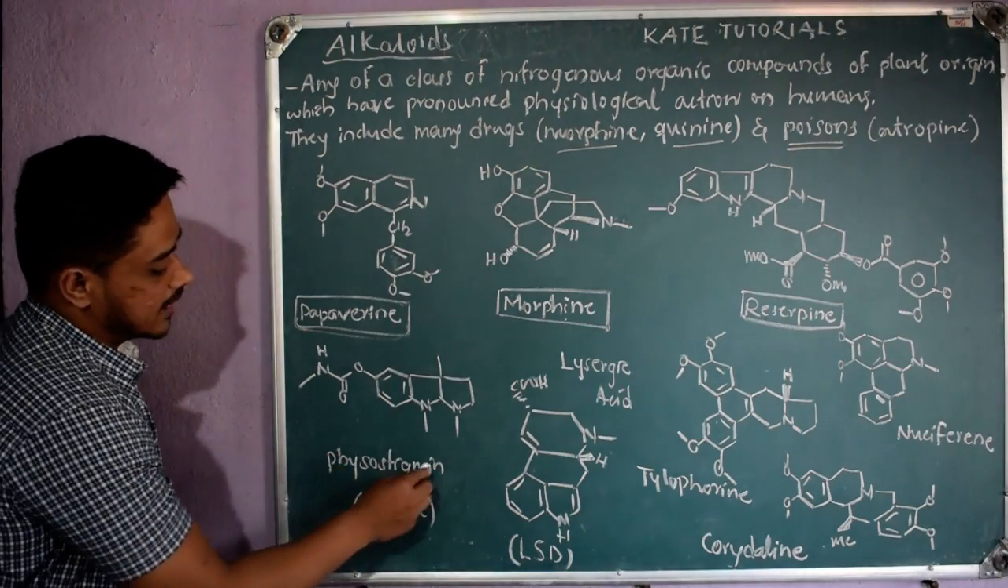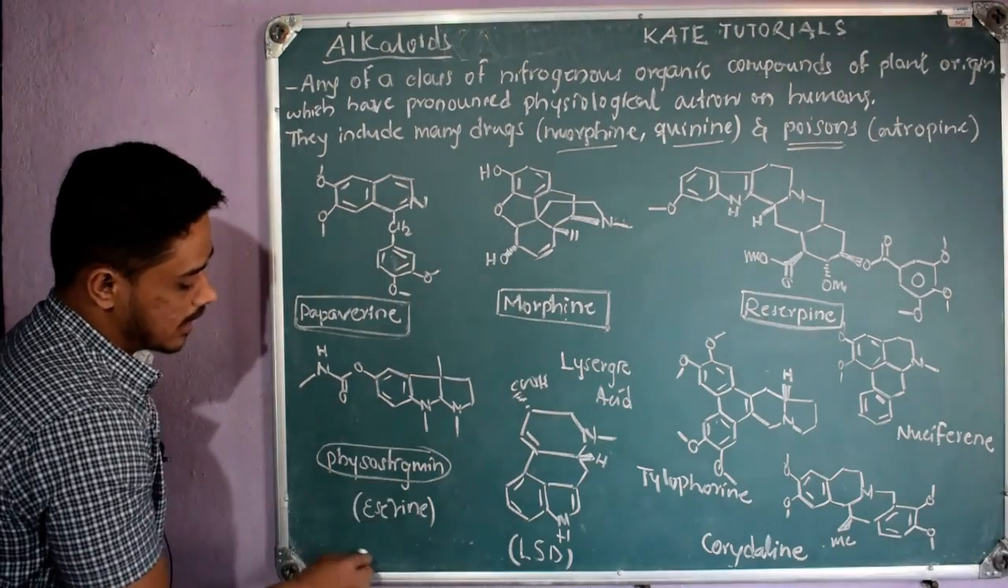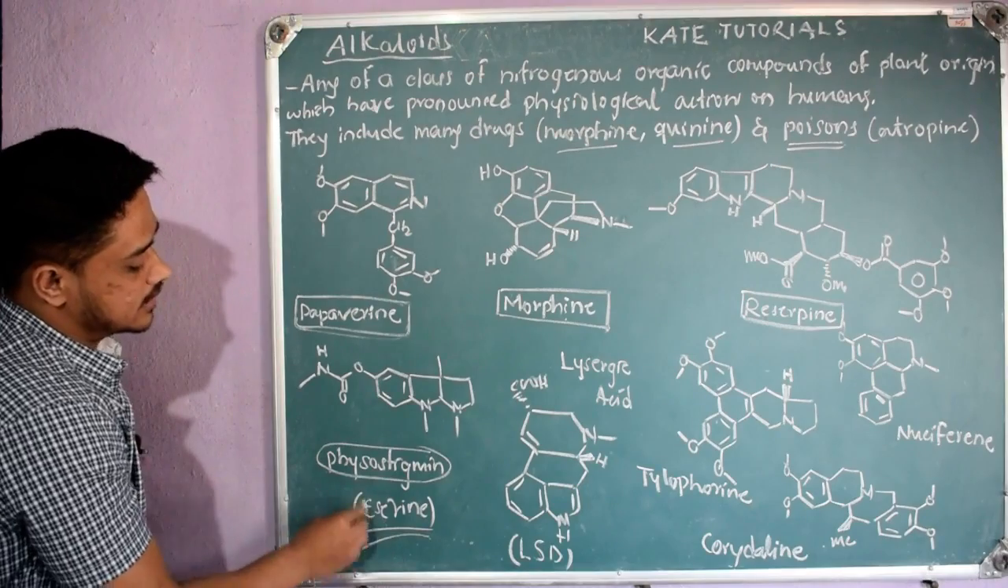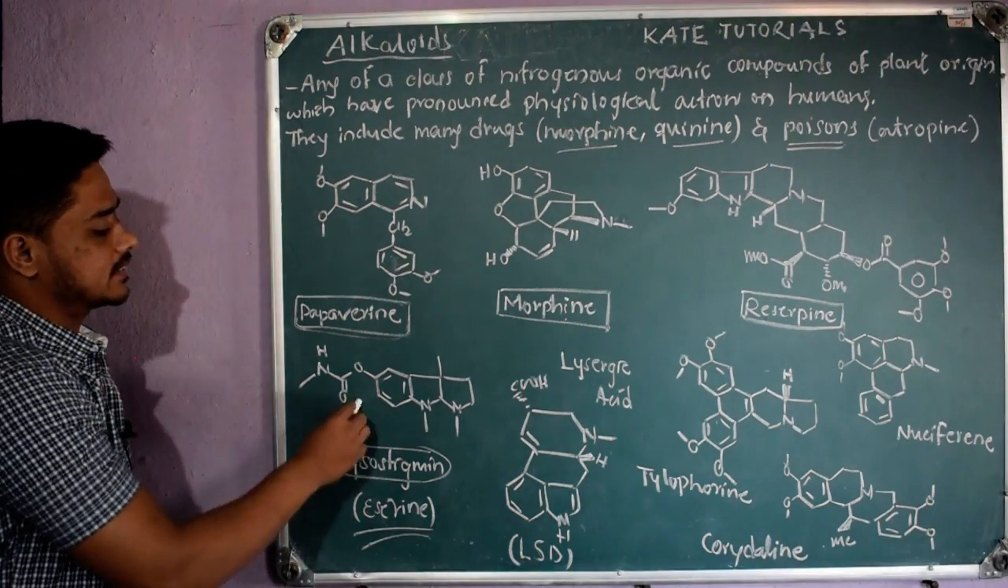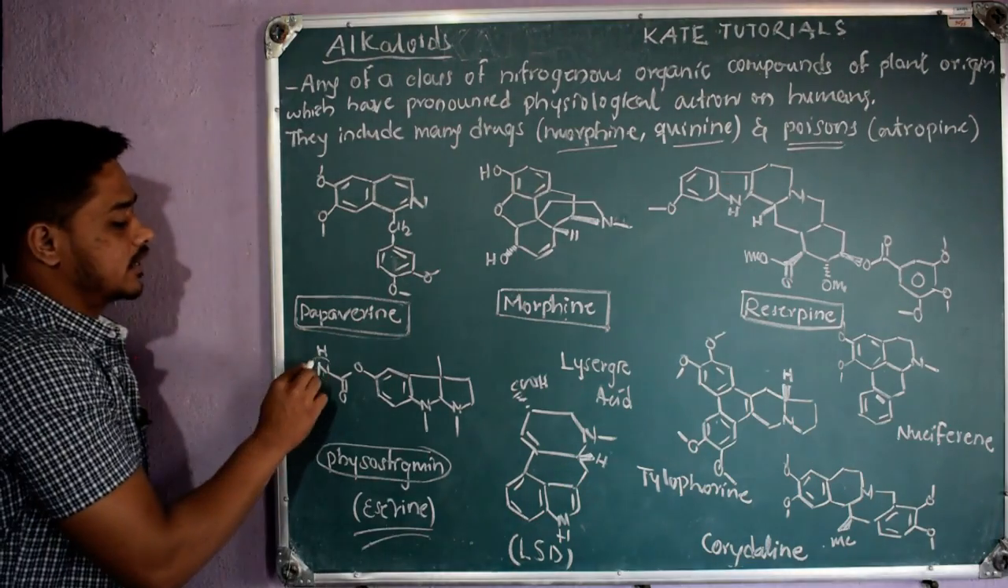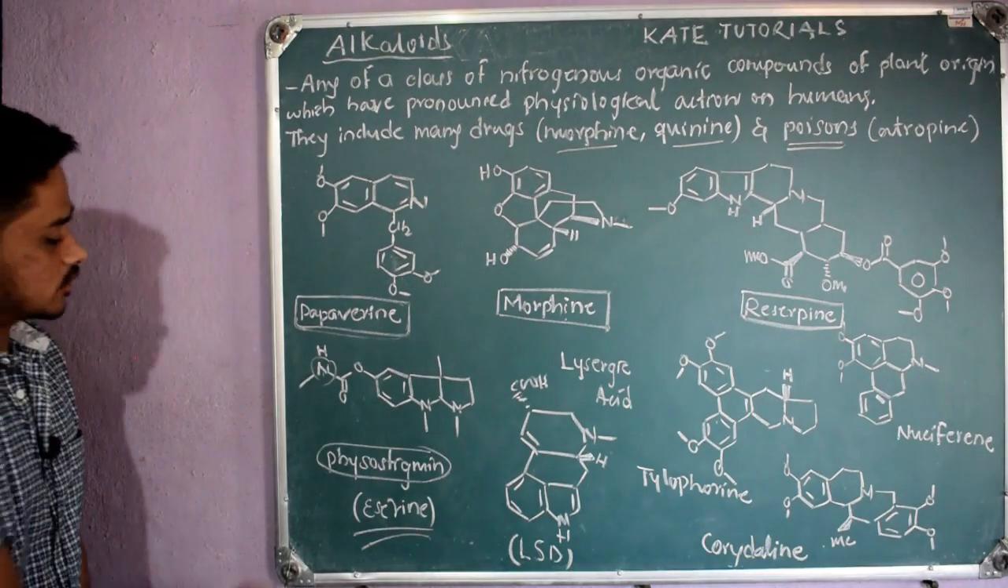So this is also Physostigmine. One more name is Eserine. So Eserine or Physostigmine, and its structure is this one. It contains 3 nitrogens here, 2 of them in the ring and 1 of the nitrogens in the side chain, right? So this is the structure of Physostigmine, right?